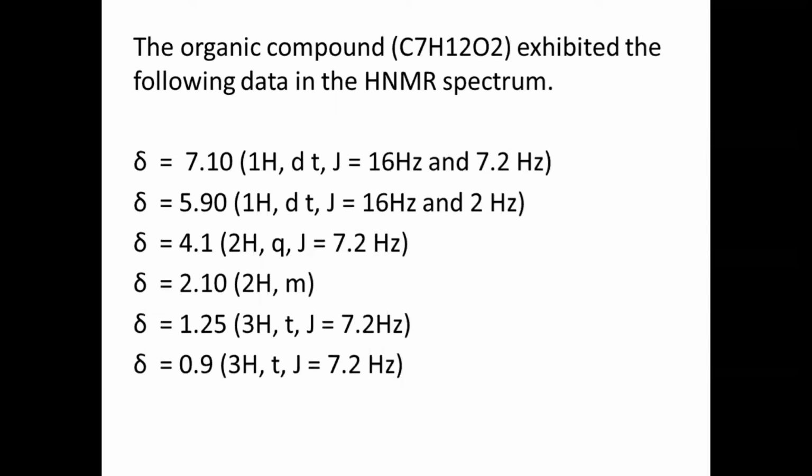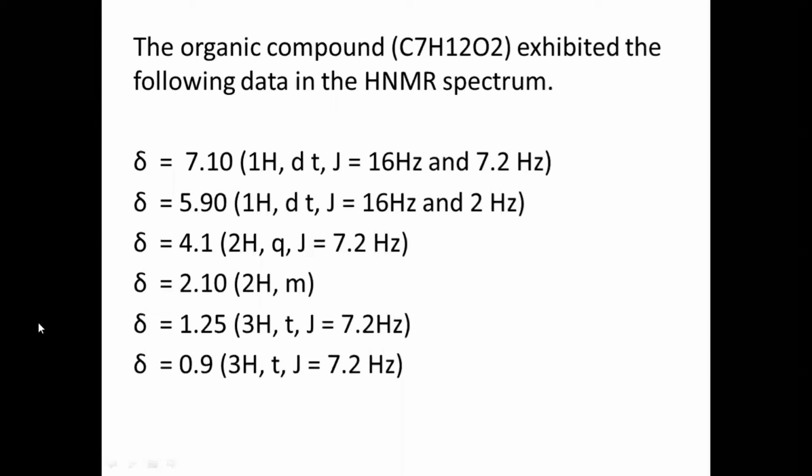One more signal is a 3H triplet, which may be related to the quartet we have observed at 4.1. This corresponds to 3H, CH3. By seeing this 4.1 and 1.25, we confirm the presence of an ethyl group.